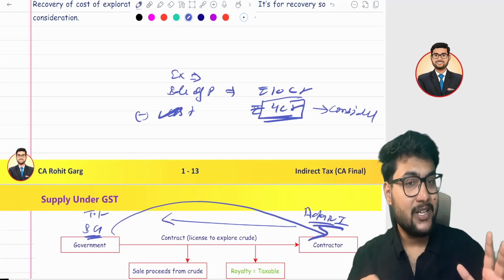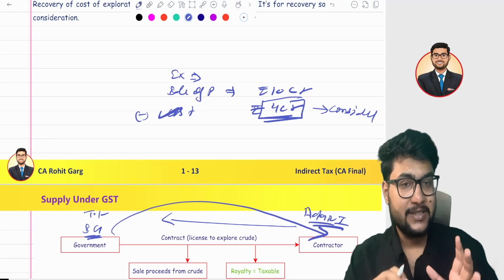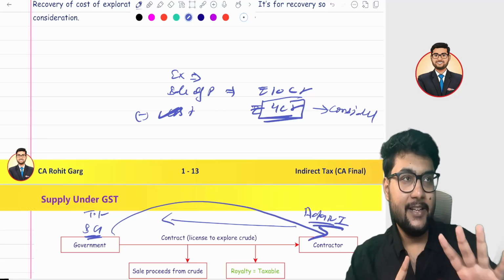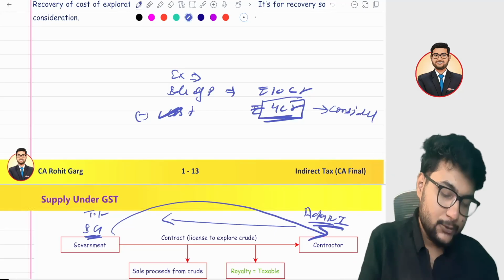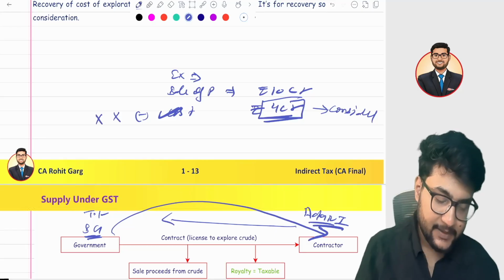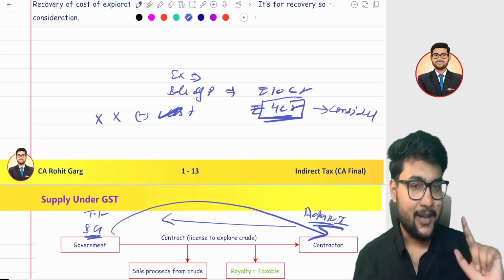If anything is not a consideration, as per section 7 it is not a supply, and in schedule 1 there are only 4 entries, right? So it is not covered under schedule 1 as well, hence it is not a supply. Are you getting my point?